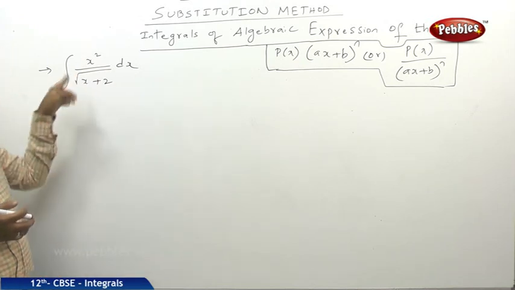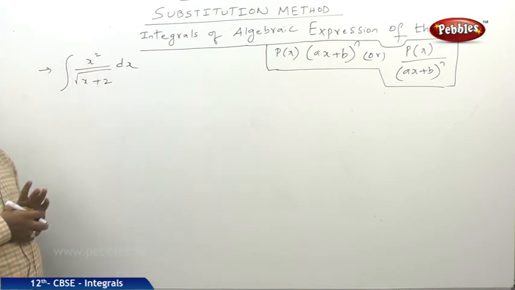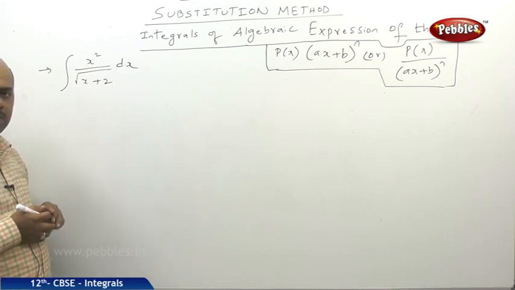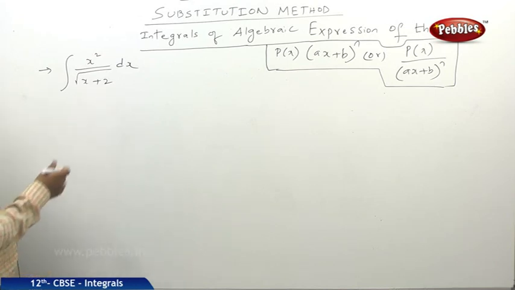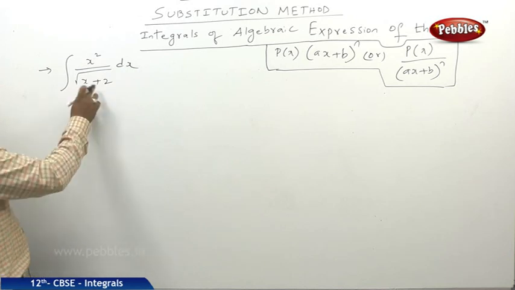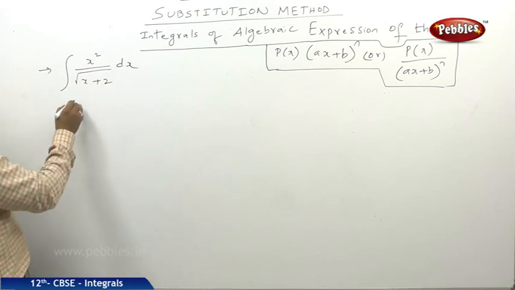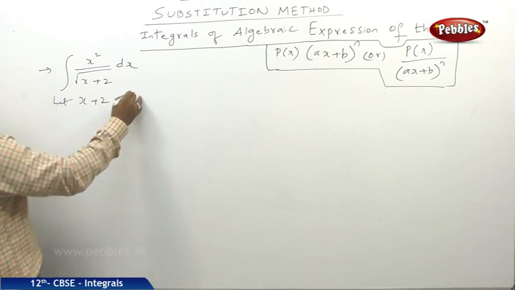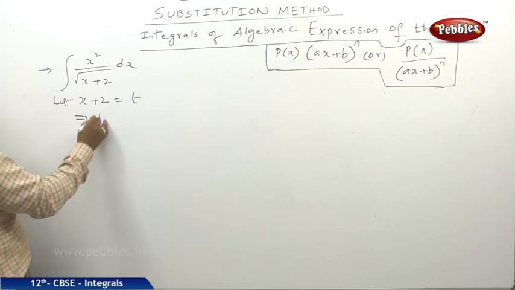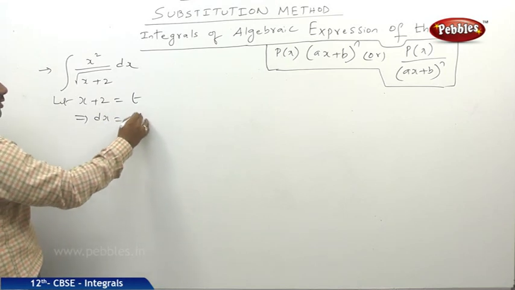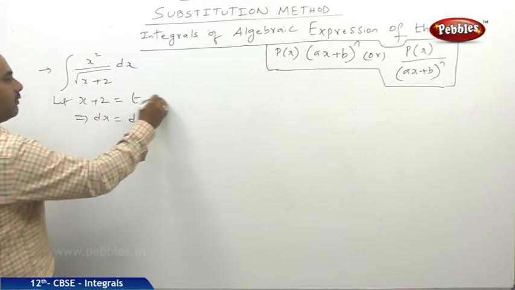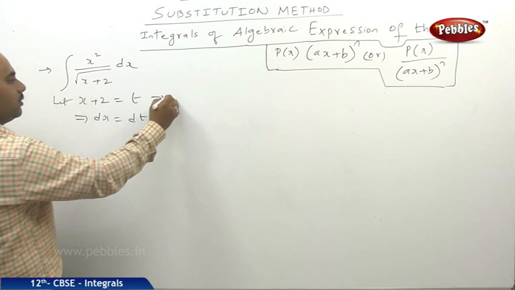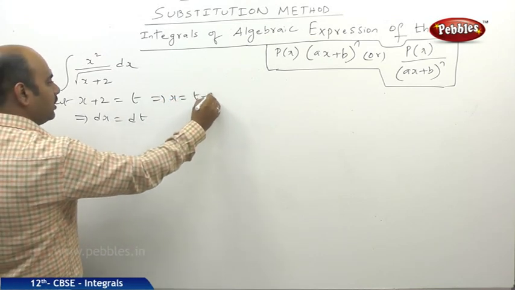So again here, integral of x square by under root of x plus 2 dx. So friends, here what we need to substitute? We need to put ax plus b is equal to t, but here what is in the place of ax plus b? x plus 2. So what I will be doing? Let x plus 2 is equal to t. So finally what I will be getting? dx is equal to dt. And from here, x plus 2 is equal to t means I can write x is equal to t minus 2.